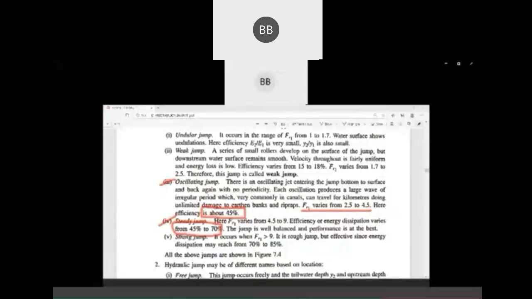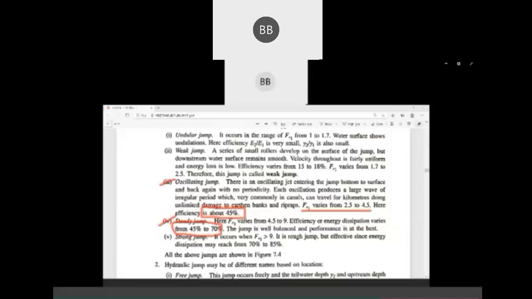If your FR1 varies from 1 to 1.7, then we can say this jump is an angular jump. Okay. So again, if your FR1 varies from 1.7 to 2.5, then it's a weak jump. If FR1 varies from 2.5 to 4.5, it's an oscillating jump. If FR1 varies from 4.5 to 9, it's a steady jump. And the last one, if your FR1 is greater than 9, then we can say it's a strong jump. Okay.